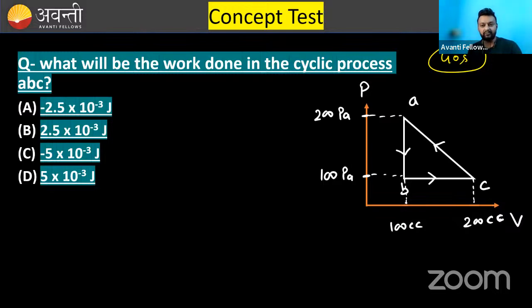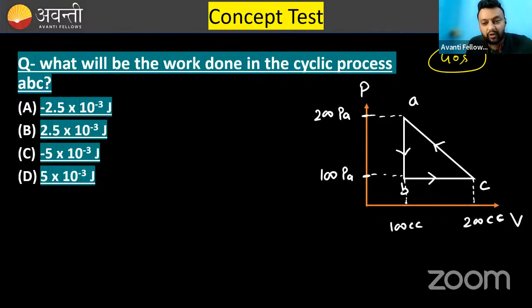I think 40 seconds are up for you. So first of all, try to find whether this is a cyclic process or not. You can see that if it starts from B, then it is ending at B, so this is a cyclic process. I think someone sent me the answer. JNV Krishna is saying C. Okay, we will find it out.